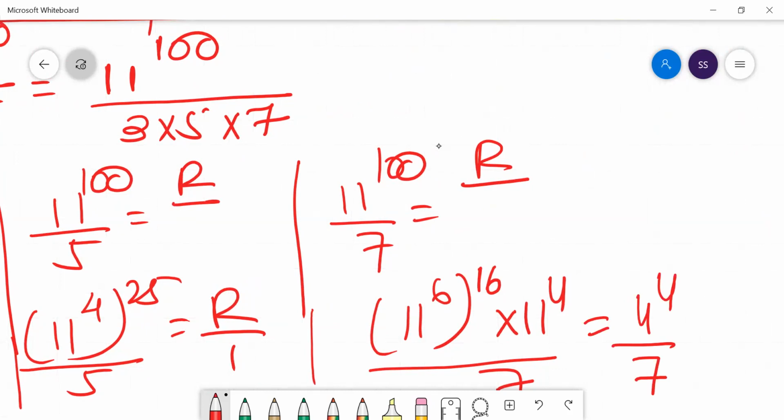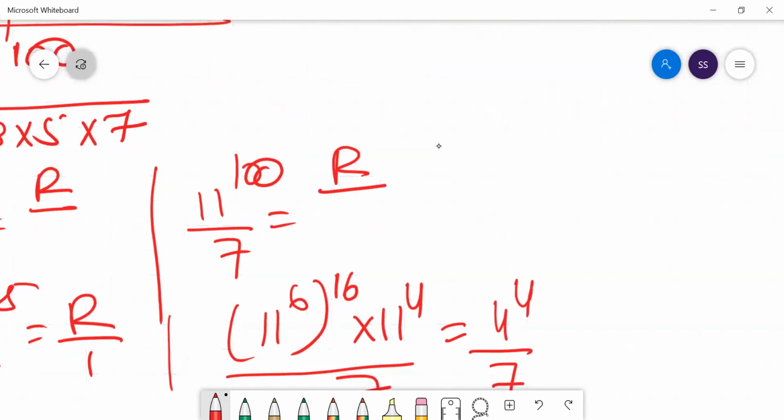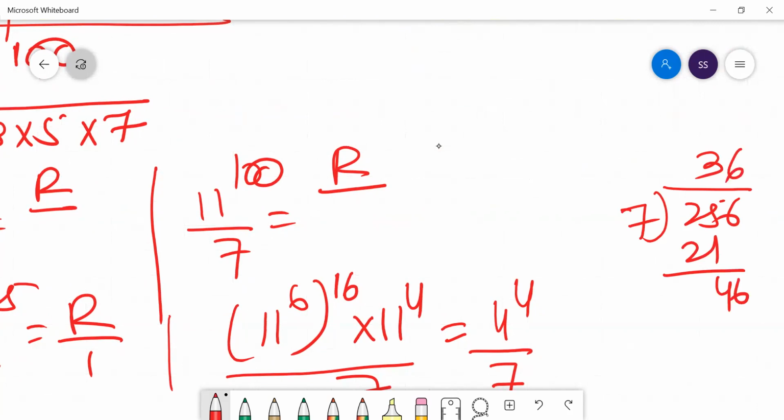If you divide 256 by 7, 7 3s are 21, so you'll get 46. 7 6s are 42. You'll get a remainder of 4. So 4 to the power 4 is 256. If you divide by 7, 7 3s are 21, this is 46, 7 6s are 42, and you get a remainder of 4.